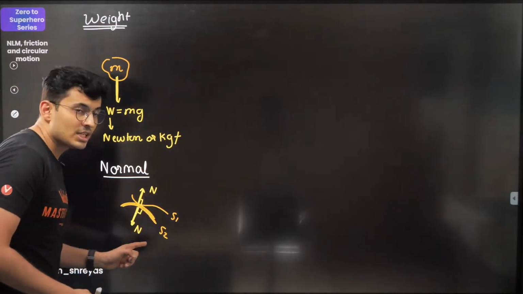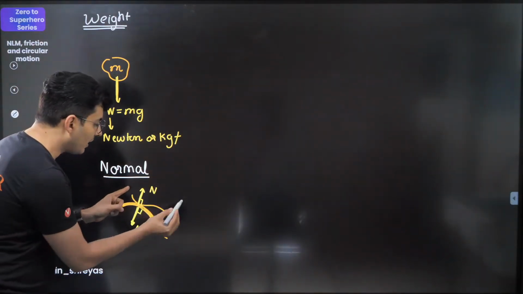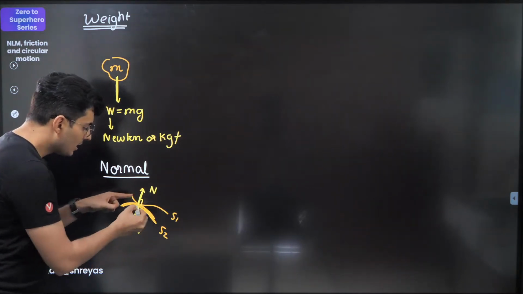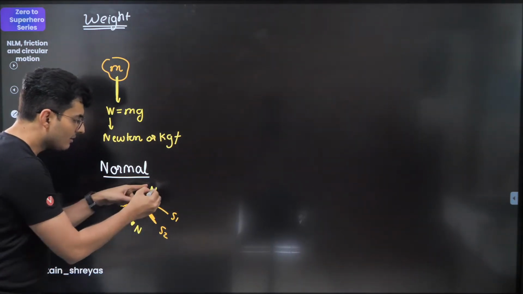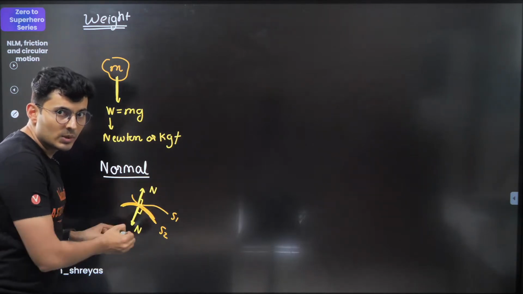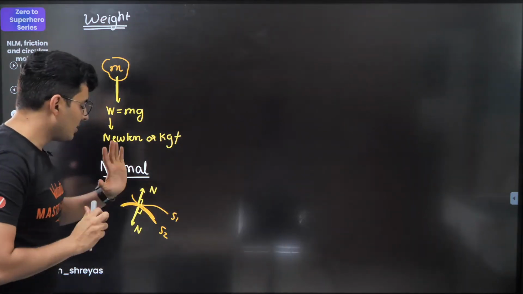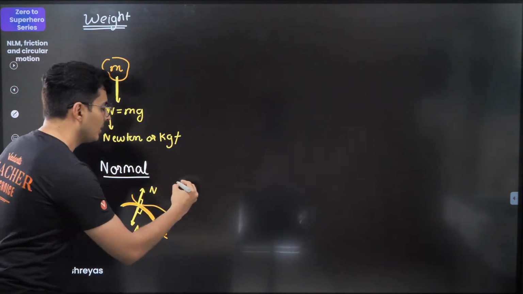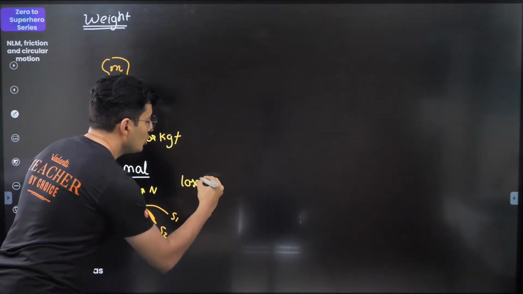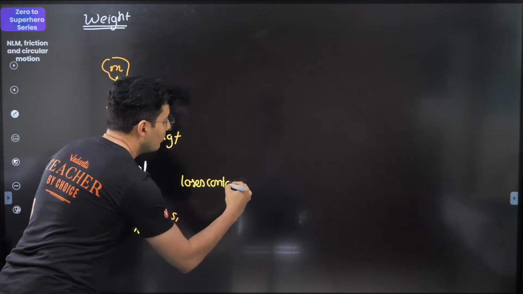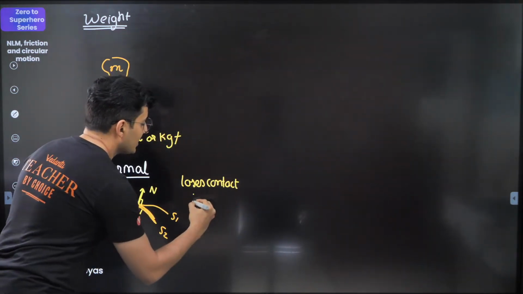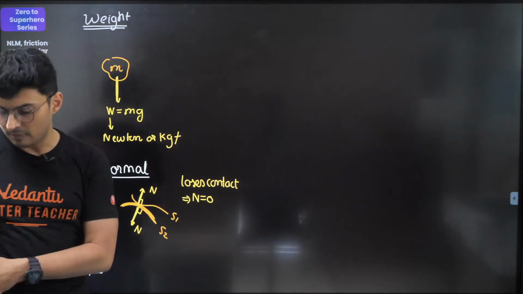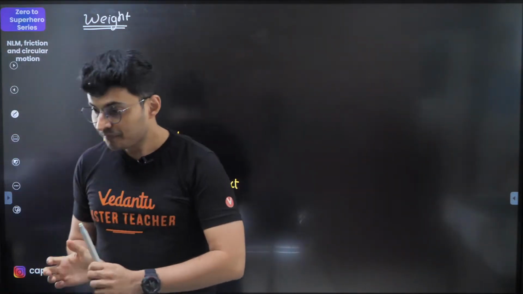Because it depends which body you are taking. If you take body 1, then normal taken will be this one. If you take this body, normal on that will be this. This is action, this is reaction, Newton's third law. Whenever they use the word loses contact, understand it just means that the normal force has become 0. Keep this in mind. Is that clear?